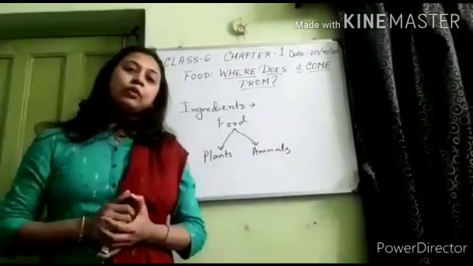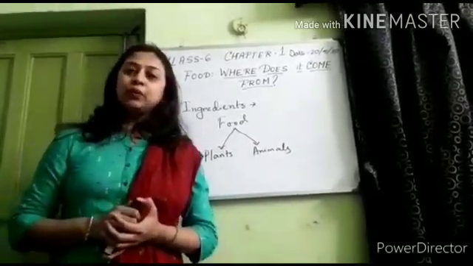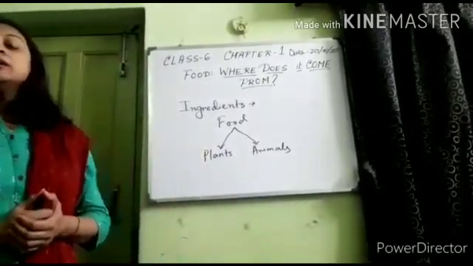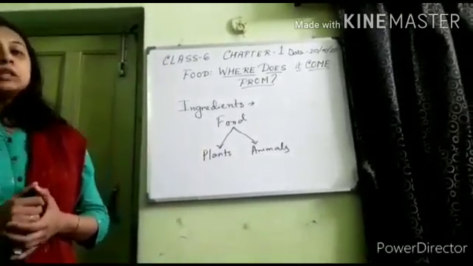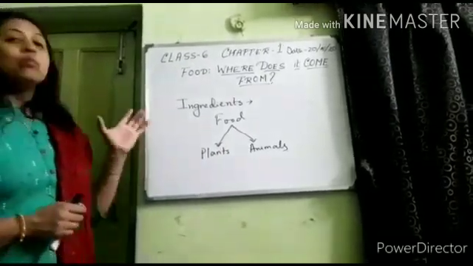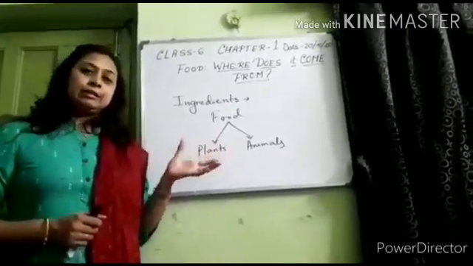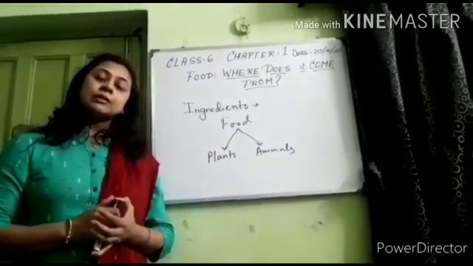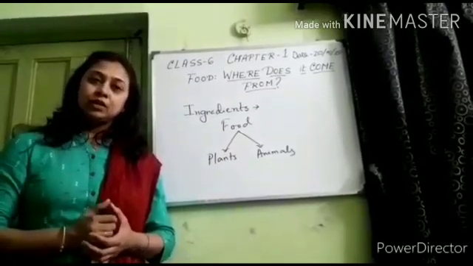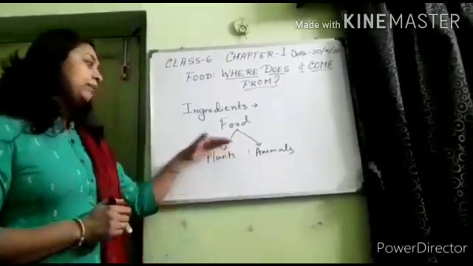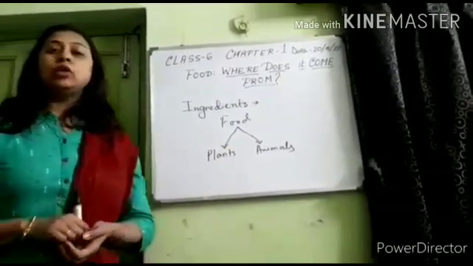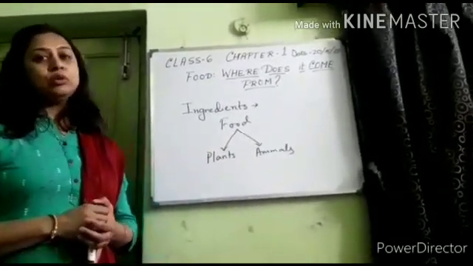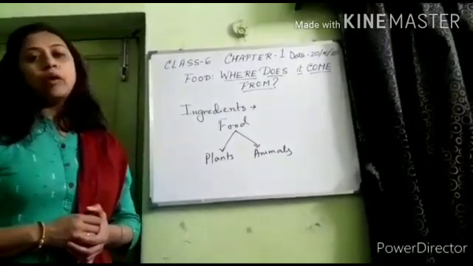In certain plants we use the stem as food. Example: potato, onion, etc. In some plants we use more than one part as food ingredients. Example: the mustard plant. The leaf of the mustard plant we use as a leafy vegetable, and the seed of the mustard plant we use to prepare oil.